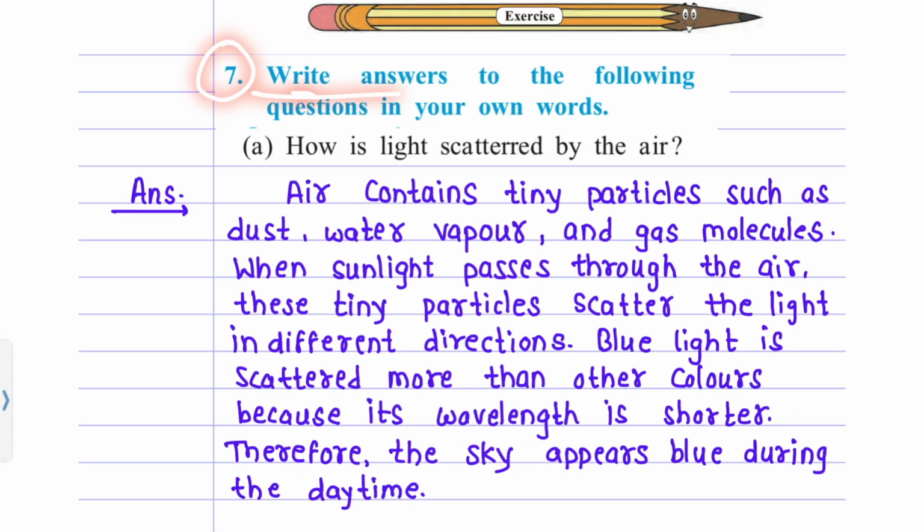Question number 7. Write answers to the following questions in your own words. A. How is light scattered by the air? Answer. Air contains tiny particles such as dust, water vapors, and gas molecules. When sunlight passes through the air, these tiny particles scatter the light in different directions. Blue light is scattered more than other colors because its wavelength is shorter. Therefore, the sky appears blue during the daytime.